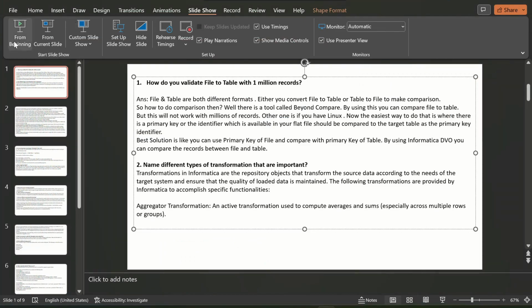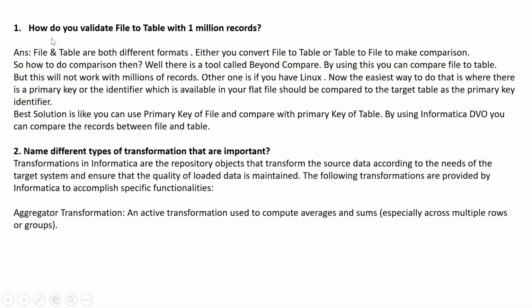So I made some presentations here. I will show you. First question is how do you validate a file to a table with 1 million records? File and table are both different formats. Either you convert file to table or table to file to make a comparison. So how do you do the comparison then? In the market there is a tool called Beyond Compare. By using this tool, you can compare file to table, but this will not work with millions of records.